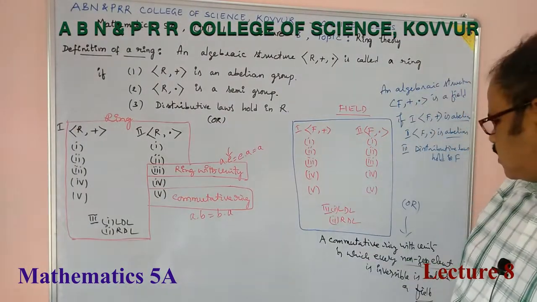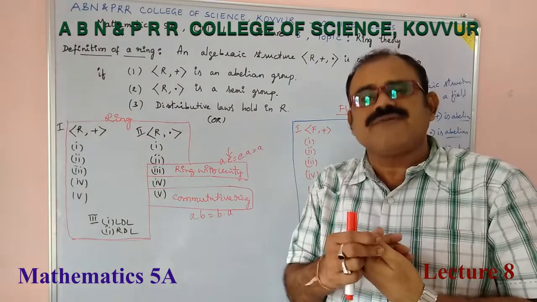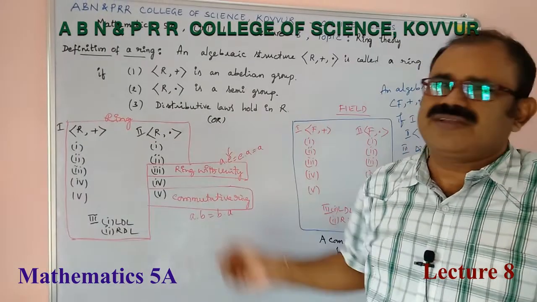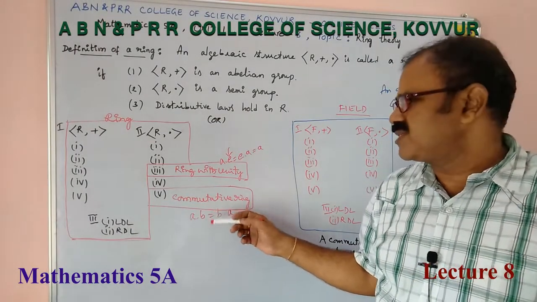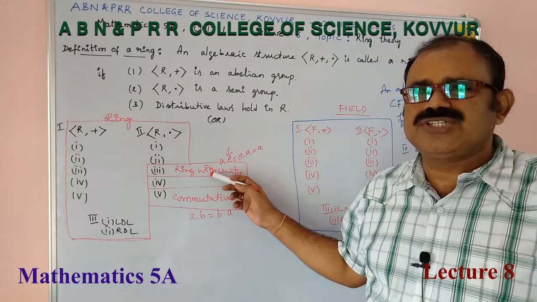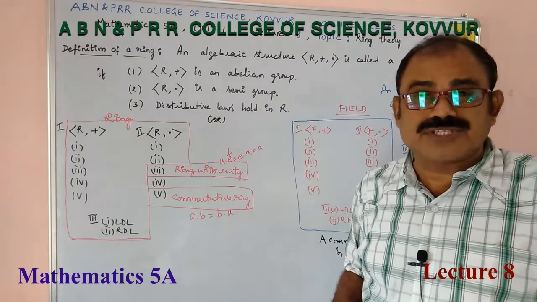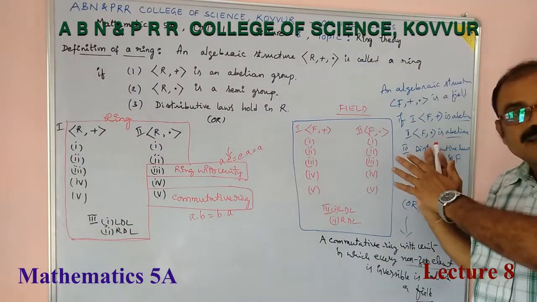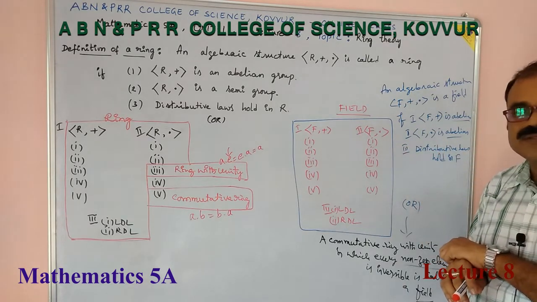Right. So, in the next video we will go for examples of different rings. Afterwards, examples of commutative rings, examples of rings with unity, examples of rings in which every non-zero element is inversible. If all these things happen, that will become a field. Then we see the examples of fields, right.